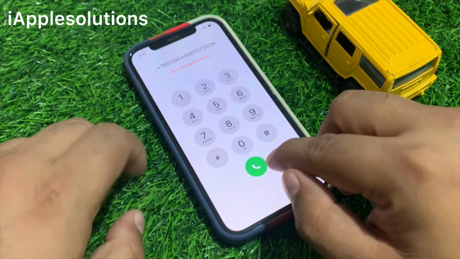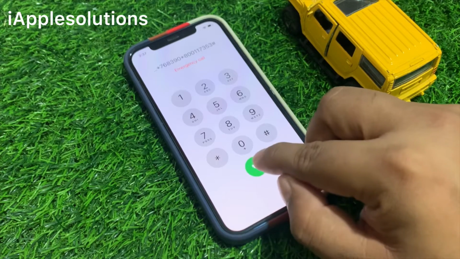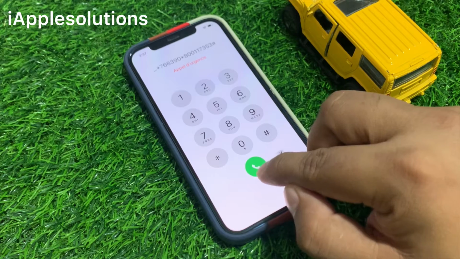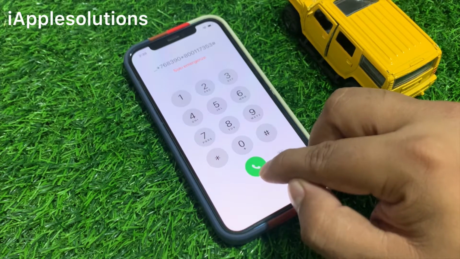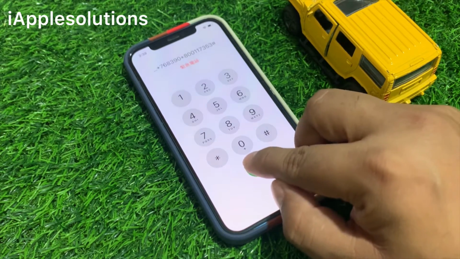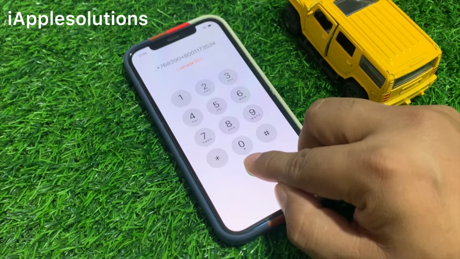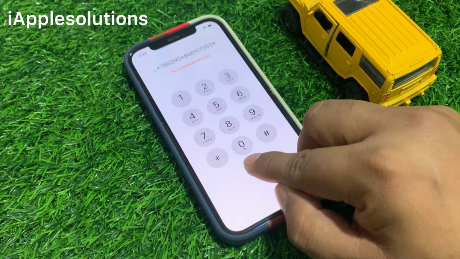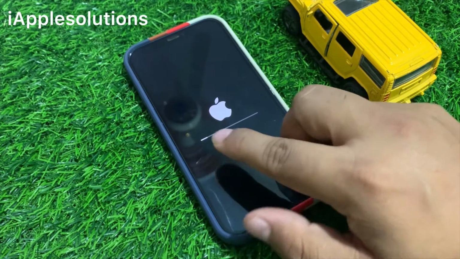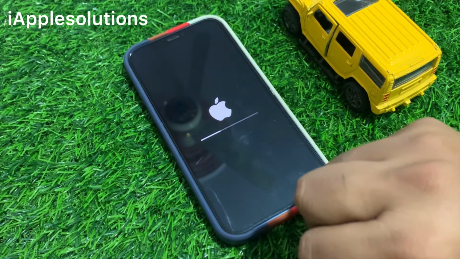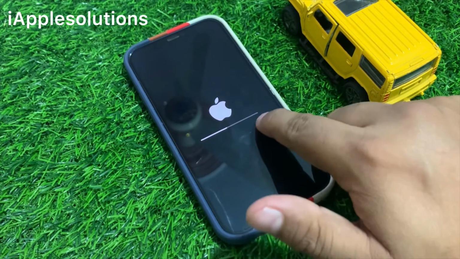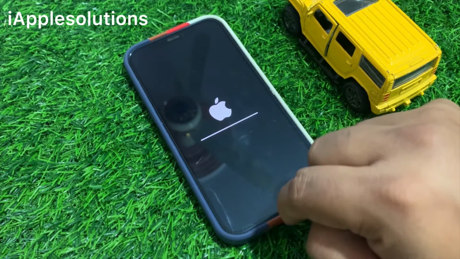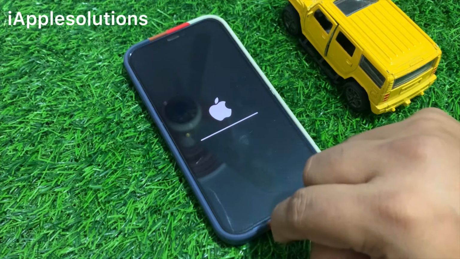When you enter the passcode, simply press the dialer and wait 5 to 10 seconds. When you see the Apple logo appear on screen, simply release the power button and tap on it. You can see it appears on screen. The Apple logo appears on screen, and it wipes your iPhone and fixes unavailable.